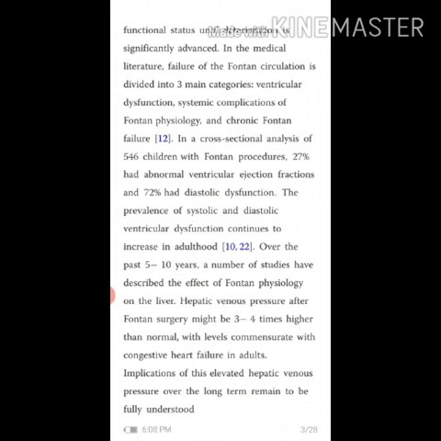Over the past 5 to 10 years, a number of studies have described the effect of Fontan circulation on the liver. Hepatic venous pressure after Fontan surgery might be 3 to 4 times higher than normal, with the levels commensurate with congestive heart failure in adults. Implications of these elevated hepatic venous pressures over the long term remain to be fully understood.